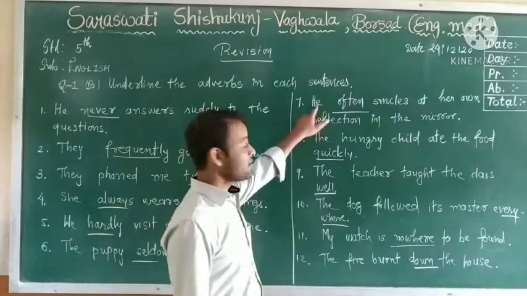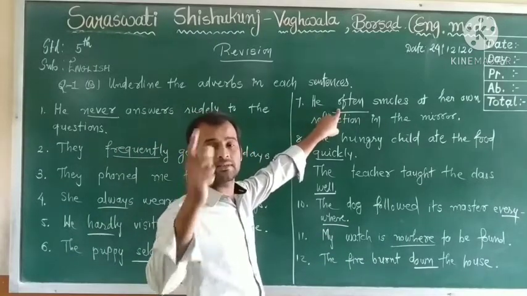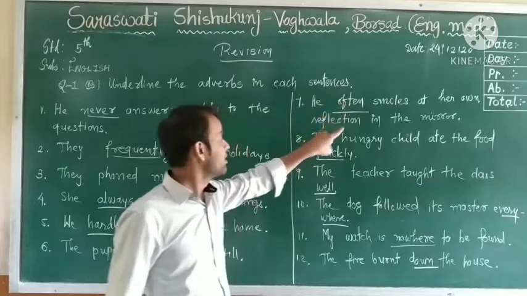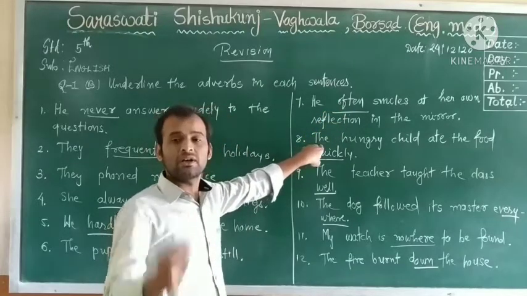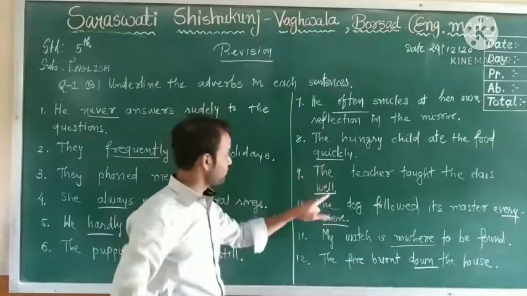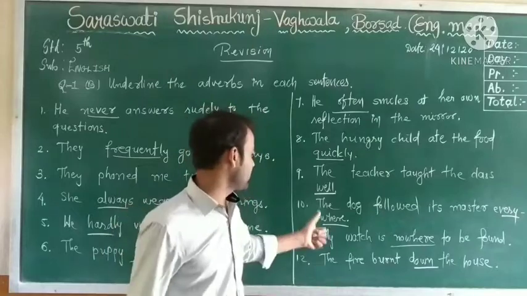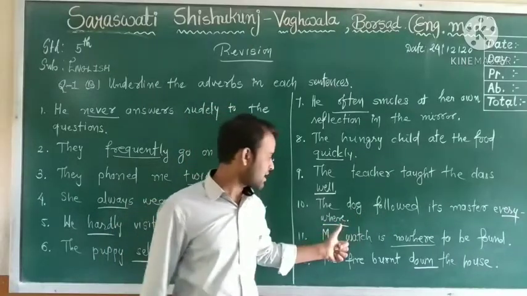Let's go for 7. He often smiles at her own reflection in the mirror. So here, often. Okay. 8. The hungry child ate the food quickly. So here quickly is an adverb. The teacher taught the class well. Well is an adverb.